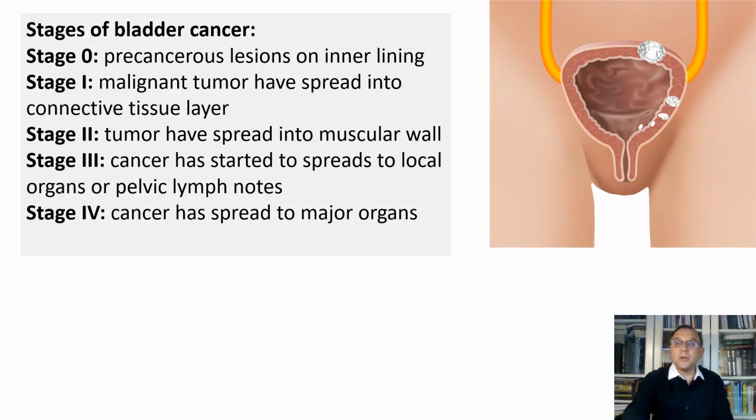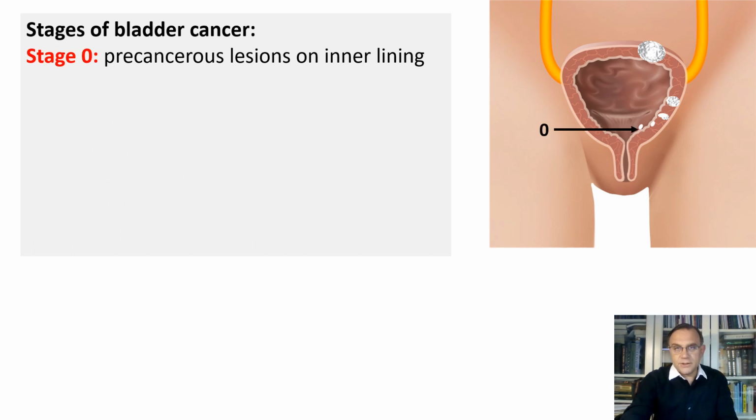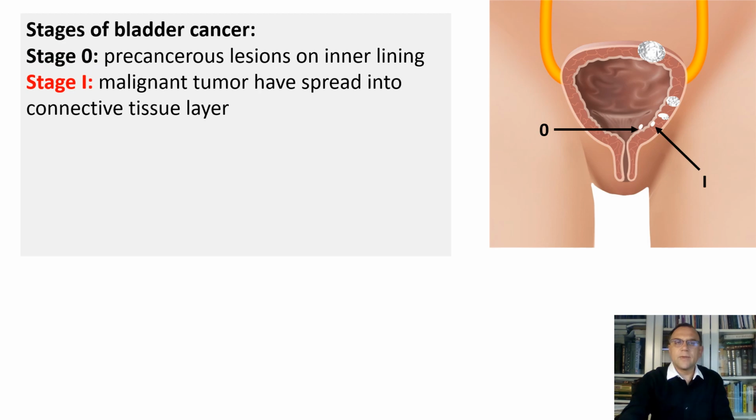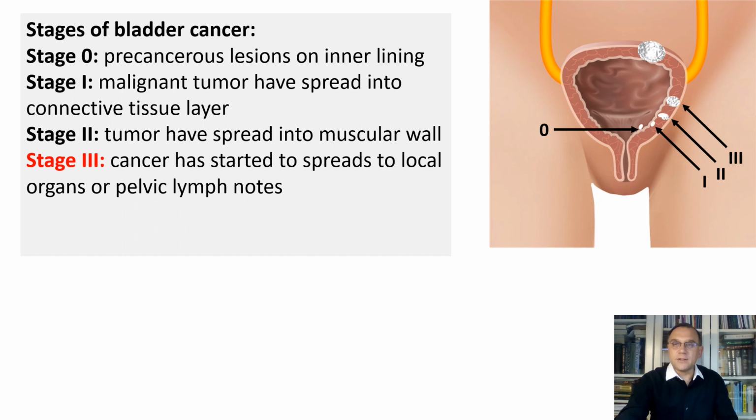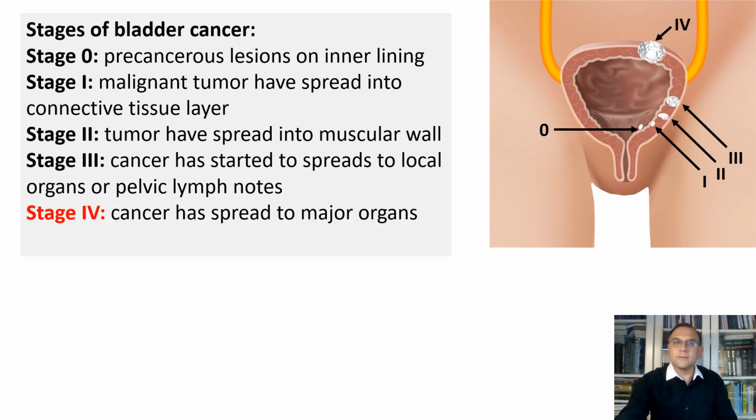Here are the stages of bladder cancer. In stage 0, precancerous lesions on the inner lining are found. In stage 1, malignant tumors have spread into the connective tissue layer. In stage 2, the tumor has spread into the muscular wall. In stage 3, cancer has started to spread to local organs or pelvic lymph nodes. In stage 4, cancer has spread to major organs.